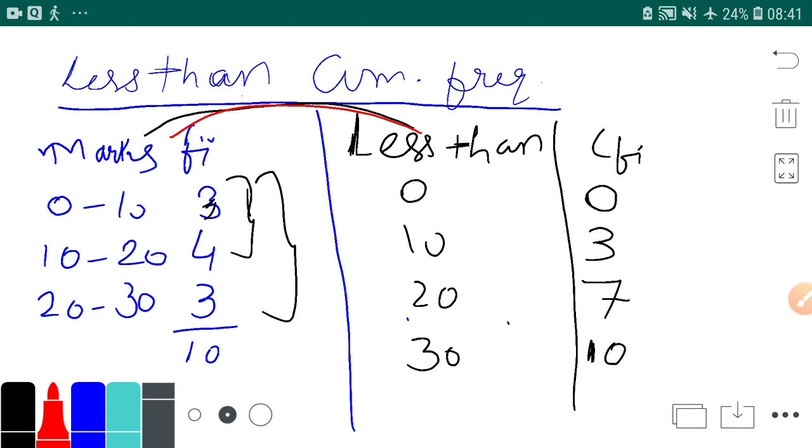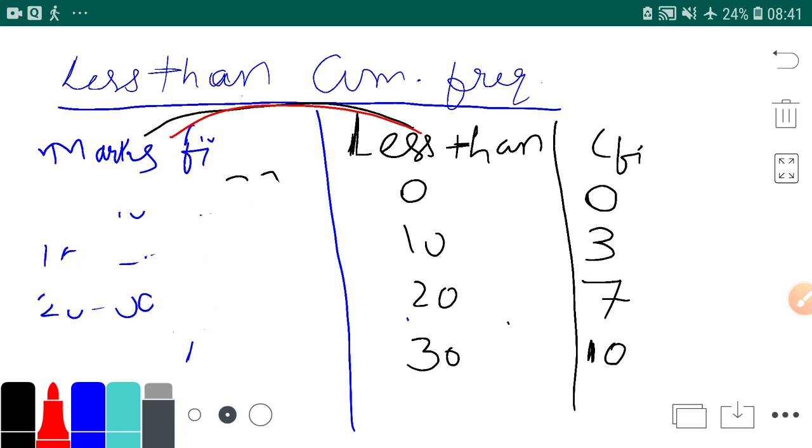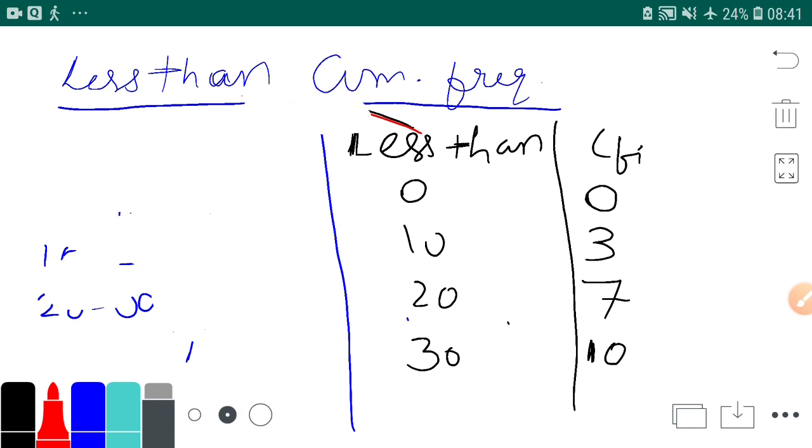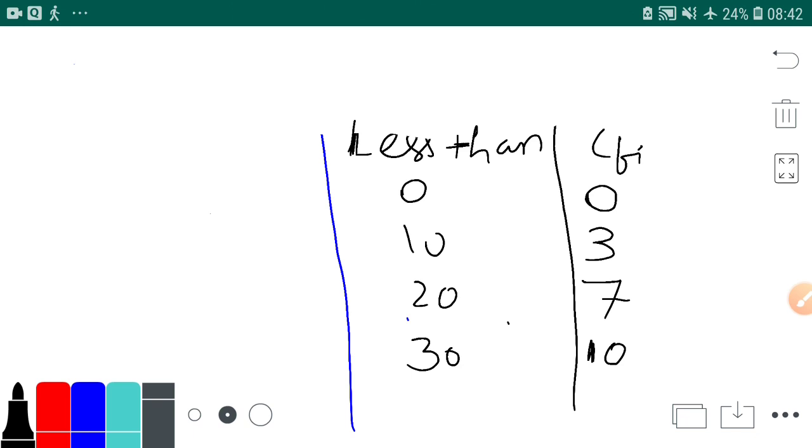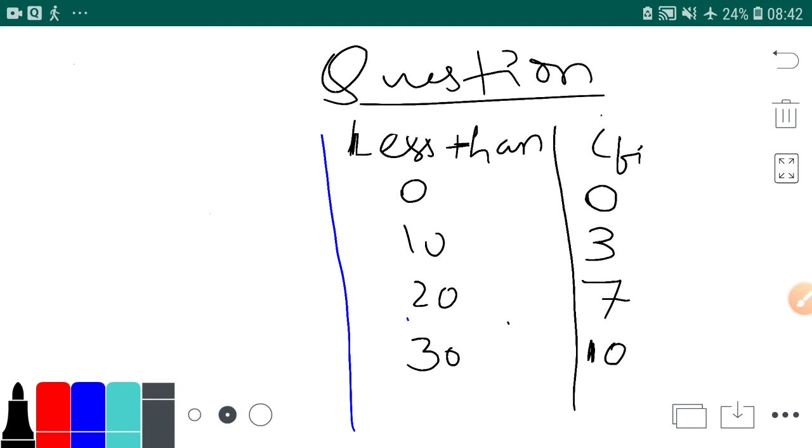But in your question or in your exam, the situation will be reverse. Sir, how will the situation be reverse? It will be exactly like this, which you can see on the screen. This will be given in the question, and you have to convert this into the classes. It will be exactly reverse here.